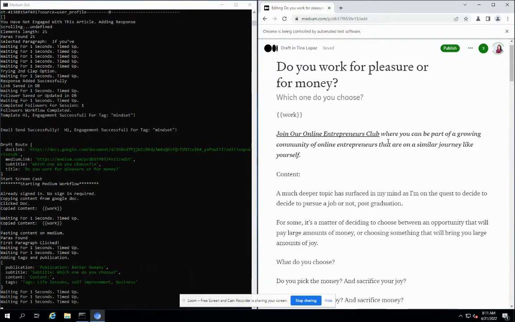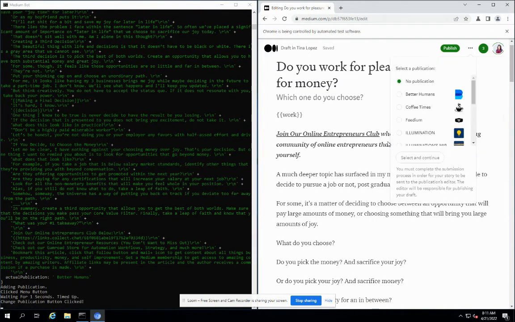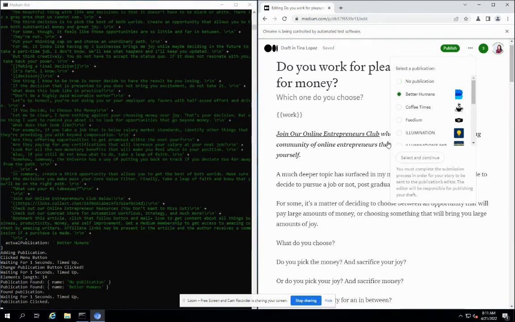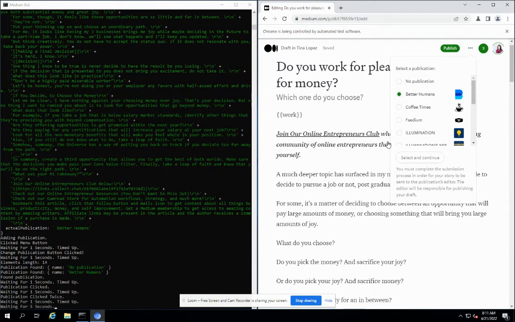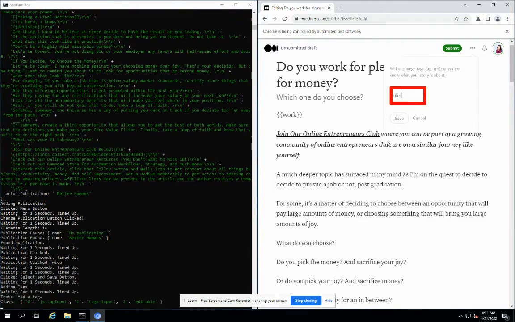And now you can see it is removing the templating system. We have designed the templating system for the bot, and how it works is with the curly brackets, double brackets, large brackets, and stuff like that. It has selected the publication successfully, which we have provided in the template, right? So now it will also add the tags here, and it will take care of all the formatting according to the template.